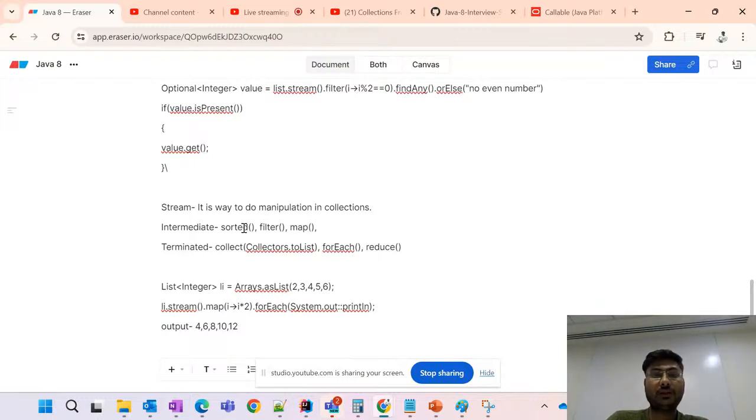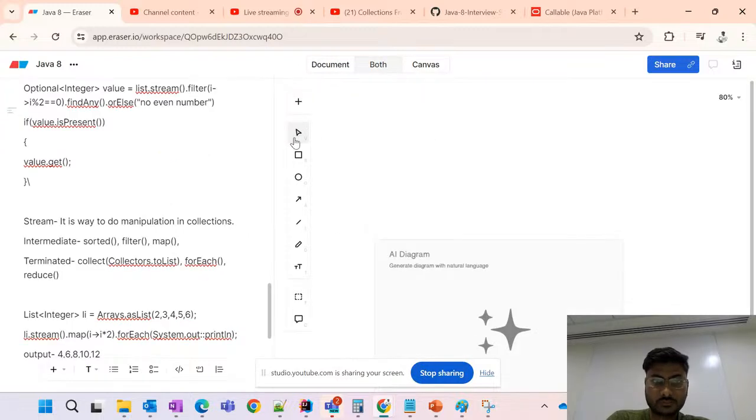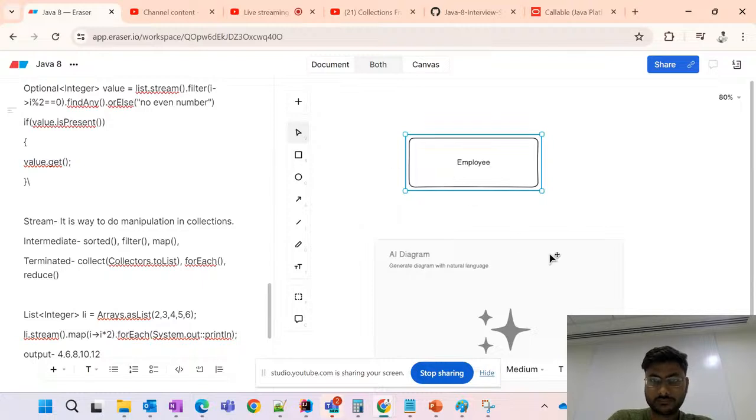Like suppose if we have the employee, let me just show you. So we have the employee class, and inside the employee class we have name, then we have age, then we have salary.